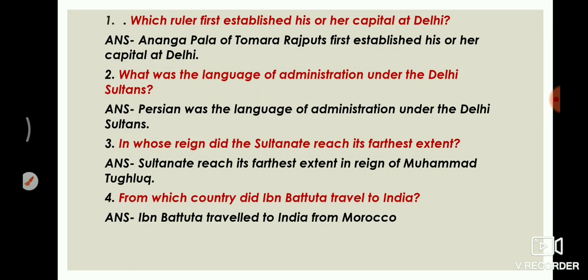Now moving on to question number 3. In whose reign did the Sultanate reach its farthest extent? The answer is the Sultanate reached its farthest extent in the reign of Muhammad bin Tughlaq. Question number 4 is, from which country did Ibn Battuta travel to India? The answer is Ibn Battuta traveled to India from Morocco.